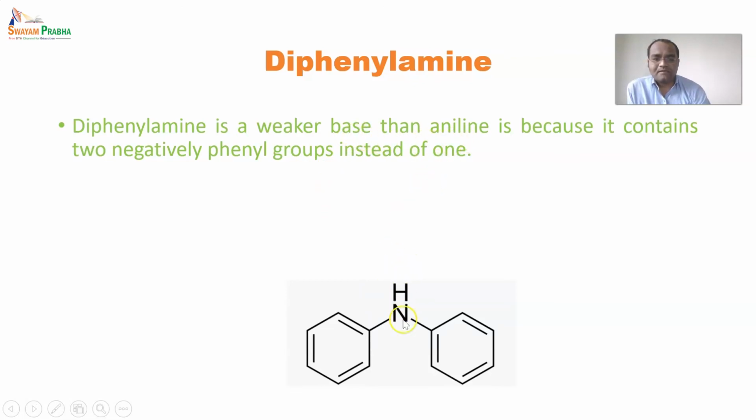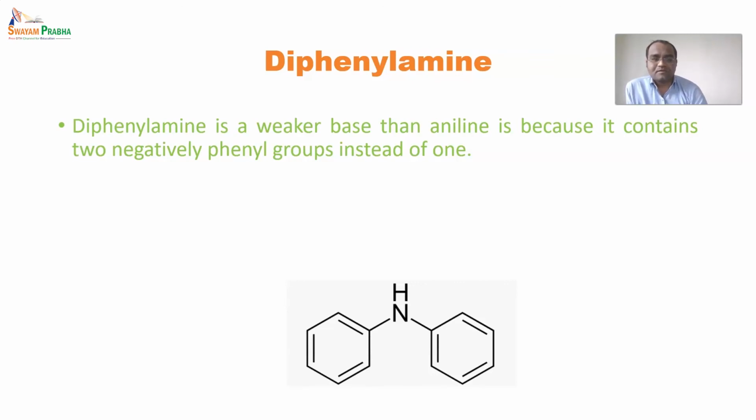When it comes to aniline, there will be no second phenyl ring; it will have a hydrogen over here, and it has only one phenyl ring. These phenyl rings abstract electrons from the nitrogen atom, making less density on the nitrogen atom.